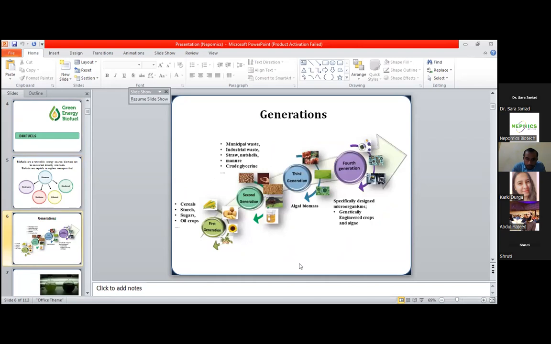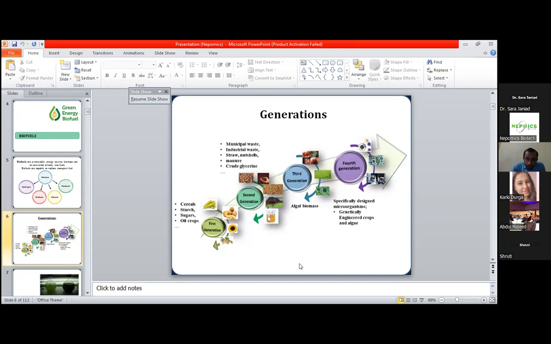First of all, come towards the generations. What does generations mean? First of all, when the scientists thought that we must obtain biofuels from any living source, they moved towards different plant sources. In the first generation, the biofuels were obtained from those crops which were used as a source of food as well.